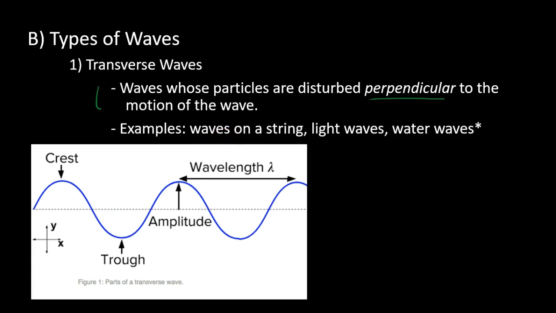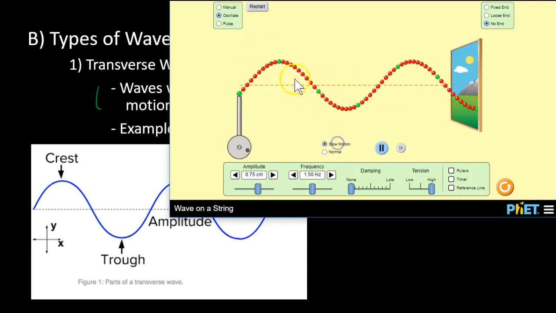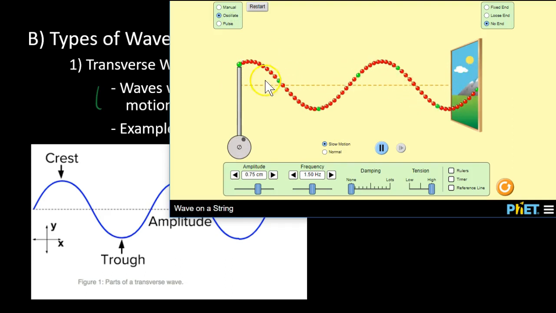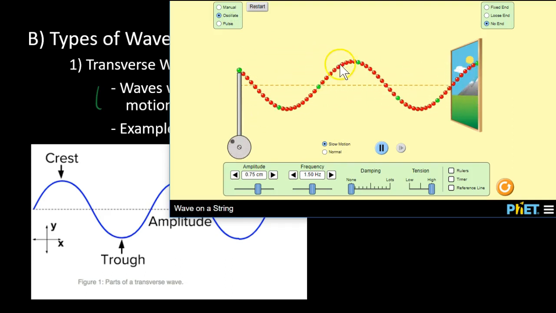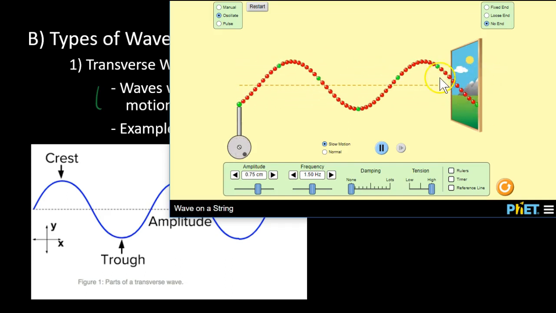I have an animation to show you. All right, let me pull that up. Here I have a classic PhET simulator. All right, I can send single wave pulses. So here's a good example of a wave pulse that's passing through. If I go to oscillate, and I'm going to hit the slow motion button so we can see it clearly, these waves are being created over and over again, and they're moving to the right. Pretty clearly, they're moving to the right and out this window.